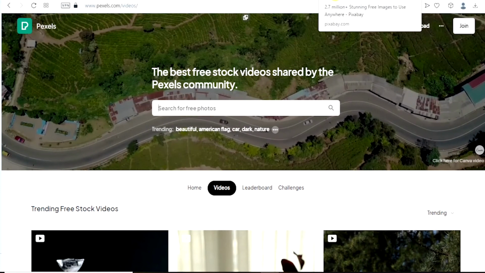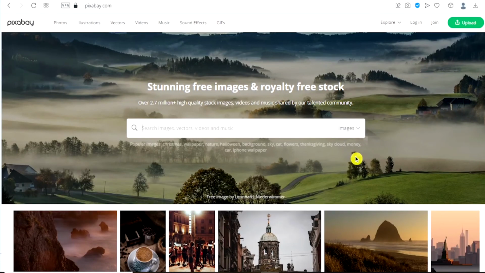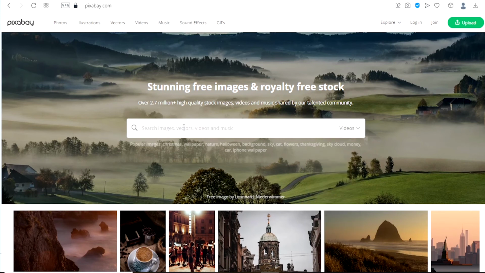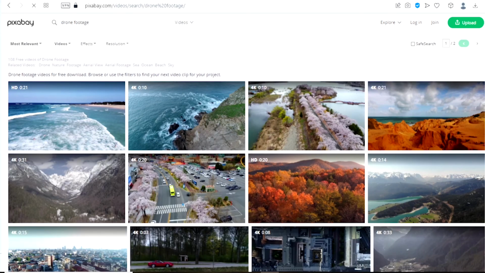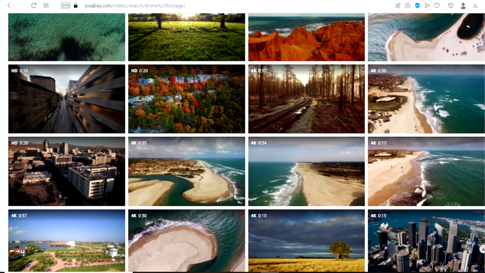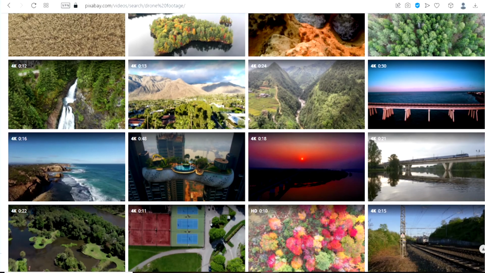The second website is called Pixabay.com. Once you are here, click on the drop down and choose videos. Once you do that, you can then search for drone footage in the search bar. Once you do that, you are going to see a lot of drone footage to use in your content. All you have to do is choose any one of them and download them.